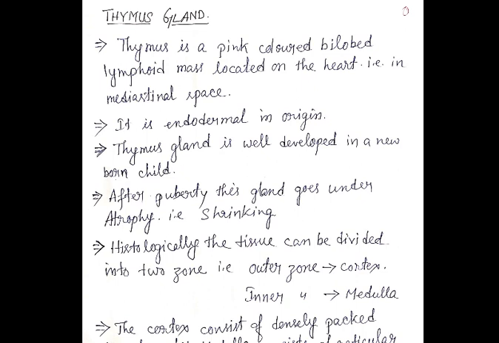This gland is also endodermal in origin. The thymus gland is well developed in a newborn child, but it reduces continuously from adulthood to old age. After puberty the gland reduces its size slowly from adult to old age, and that is called atrophy, shrinking of the gland.